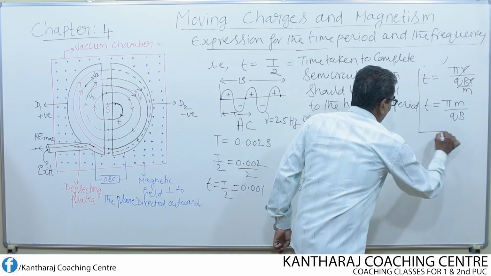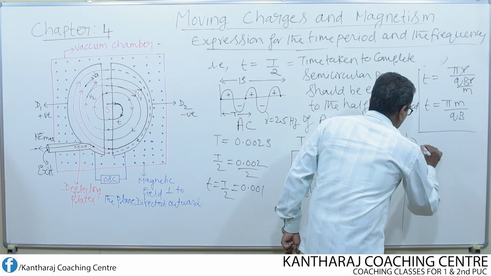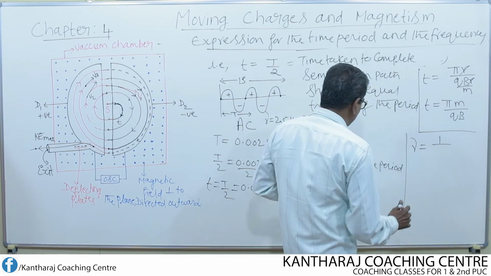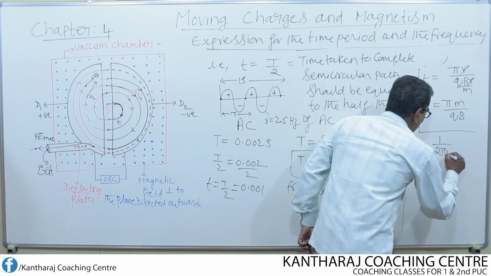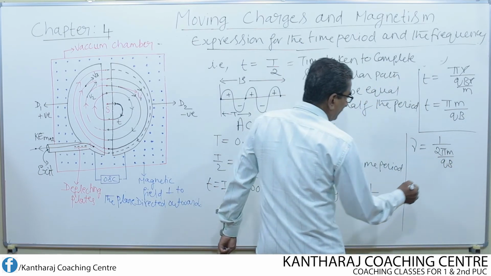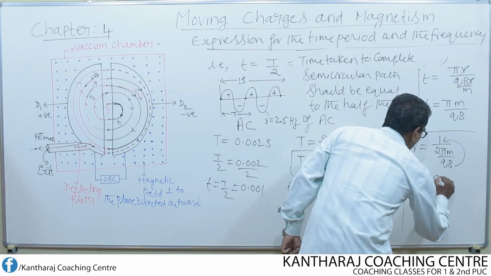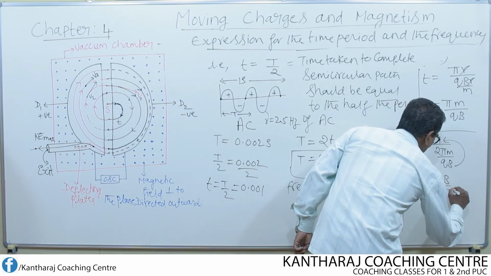What is the value of T? Look here, nu equal to 1 by T. T means 2 pi m divided by qB. qB goes to the numerator, then nu is equal to qB divided by 2 pi m.